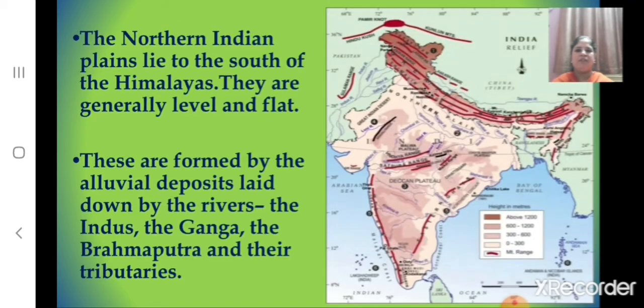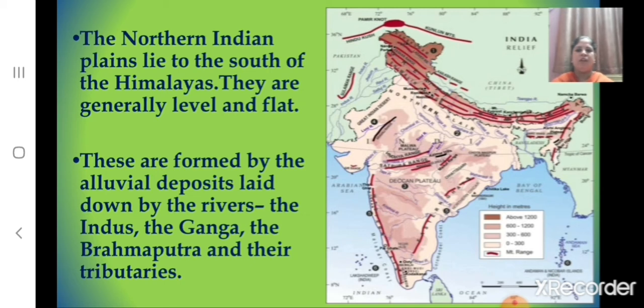Now, let us revise about the northern Indian plains. Children, where do the northern Indian plains lie? The northern Indian plains lie to the south of the Himalayas and they are generally level and flat. And how are these formed?